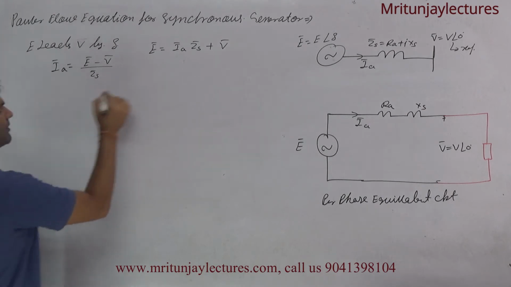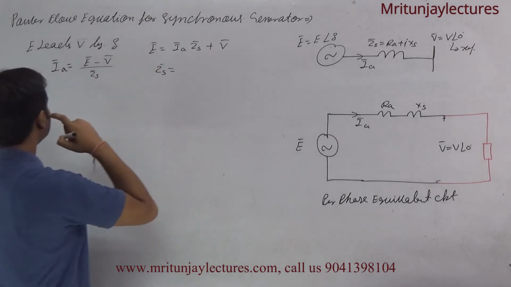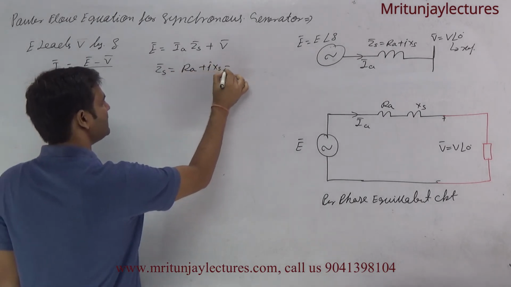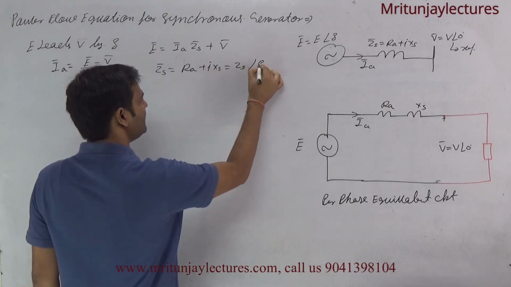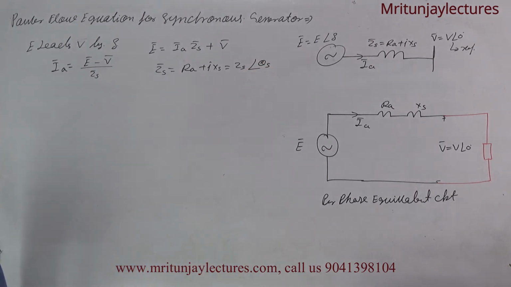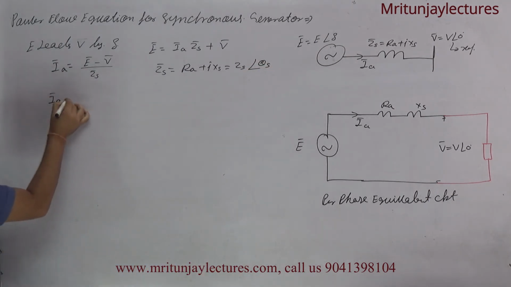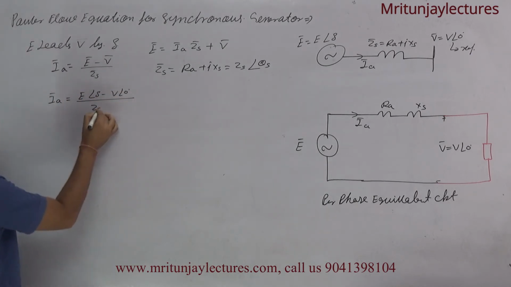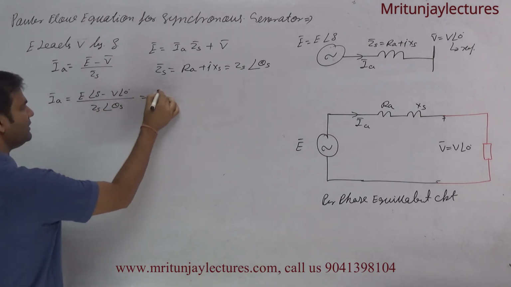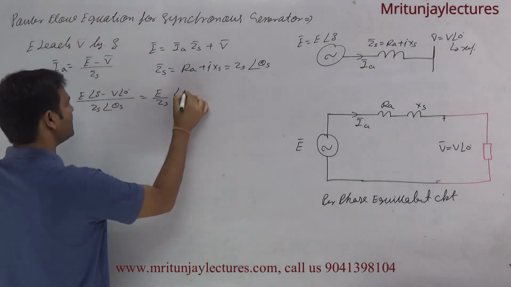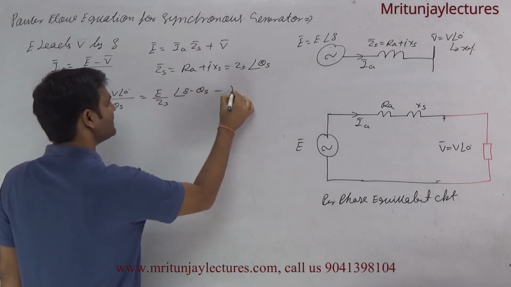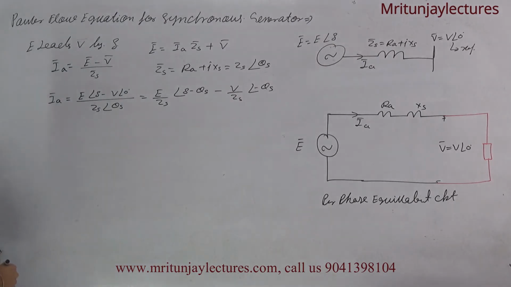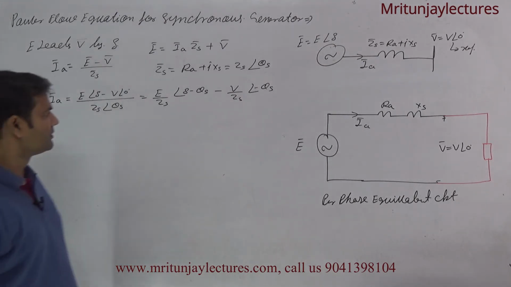Clear? And ZS is written as RA plus jXS, that is ZS at the angle theta S. Now IA is equal to E at the angle delta minus V at the angle 0, divided by ZS at theta S. That is E divided by ZS at the angle minus theta S, minus V divided by ZS at the angle minus theta S. Okay, now clear?